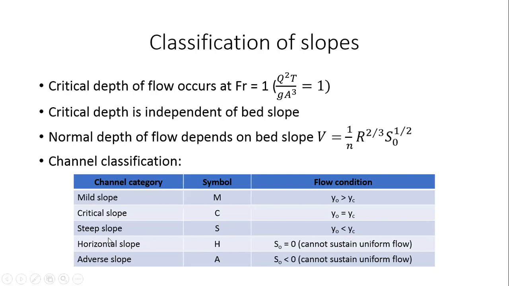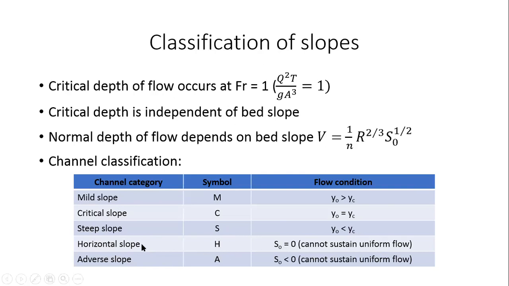There are two other kinds of slopes. One is a horizontal slope, which means S naught is 0. But in this case, uniform flow cannot be sustained, right? So if I put 0 over here, you'll get V equal to 0. So uniform flow cannot be sustained in the case of a horizontal slope, but horizontal slopes can sometimes be encountered in the case of gradually varied flow profiles. So this horizontal slope also we consider in our analysis, and we denote it with the symbol H.